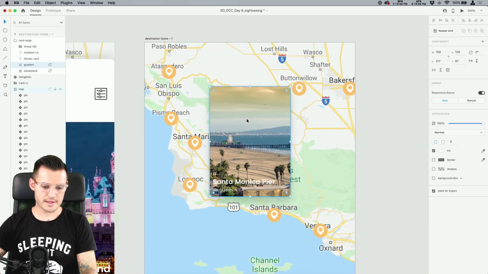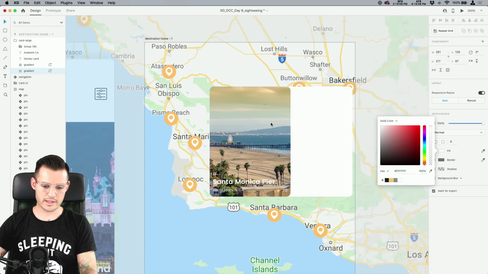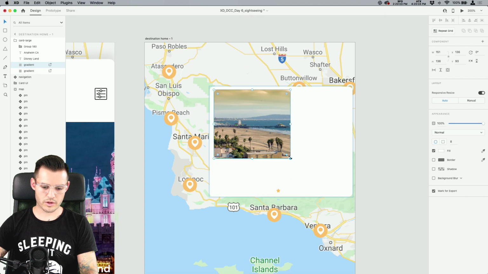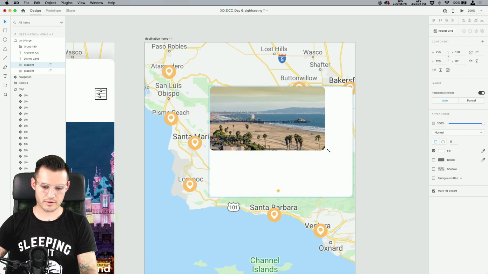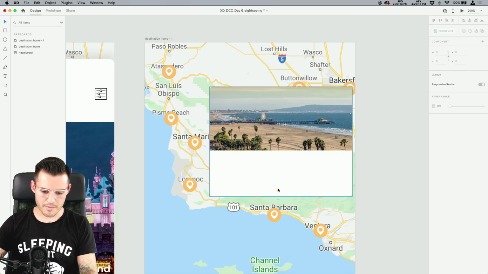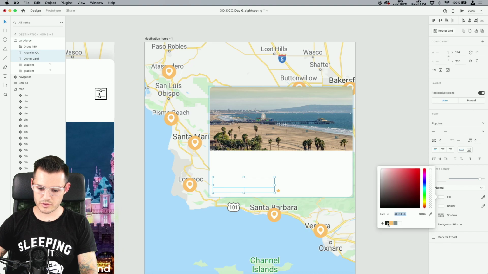So let's do this. We have this portion here. We're gonna get rid of it. And I'm gonna create another square behind it that's gonna be nice and large. I wanna just fill it with white though. And then I want to take my Santa Monica image and bring it to take up the whole top like so. I'm going to use the edges down below and just flatten them out. I like that look. And then I want to take all of these and move them to our darker color like so.